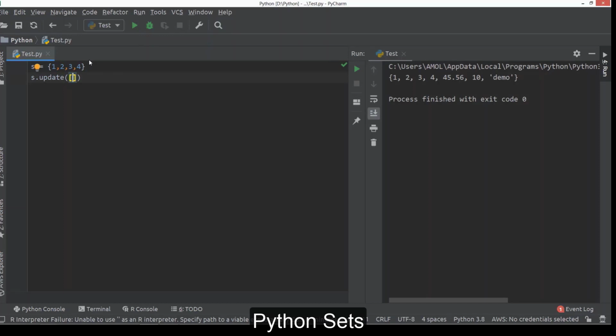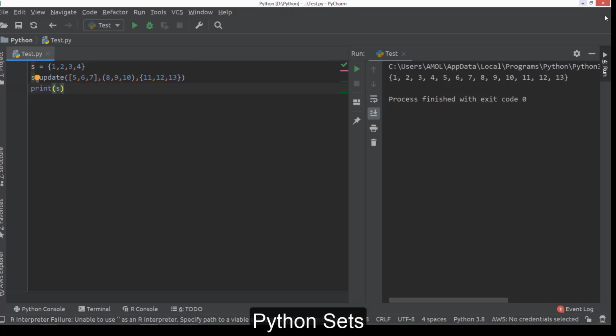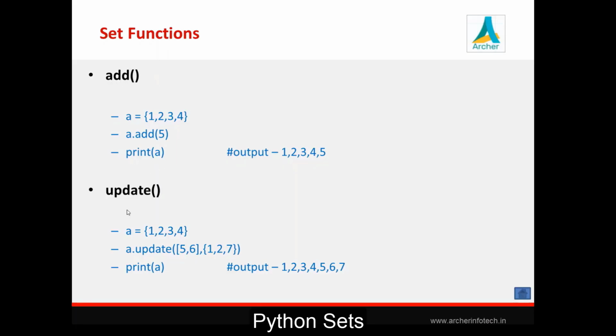So to update, we can pass list like this. Okay, you can send any number of values like this here. Even you can go with another set also. Your new set with all updated values here. See, to update method, we send three sequences. First one is a list, second one is a tuple, third one is a set. So we can send any number of sequence objects to update method to update existing set here. So these are two methods, add and update, by which we can add or update our existing set.